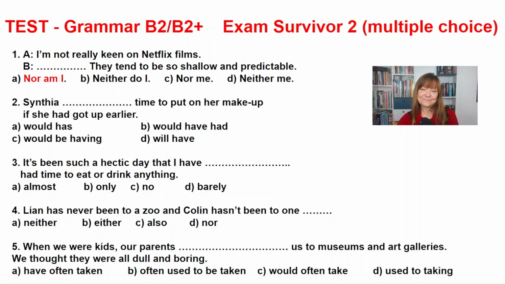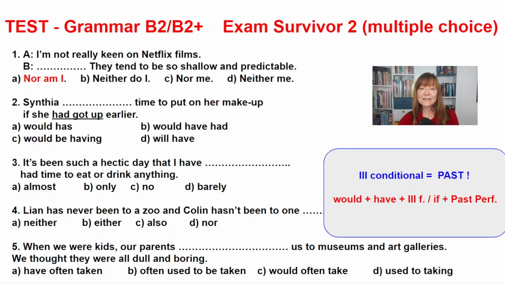Sentence number 2. Ready? So let's look. The correct answer is B. This sentence is a typical third conditional sentence. A third conditional sentence describes an unreal or imaginary situation, but in the past, obviously.